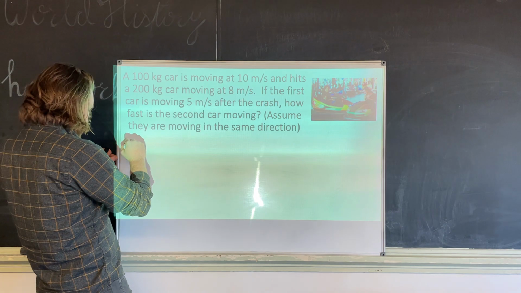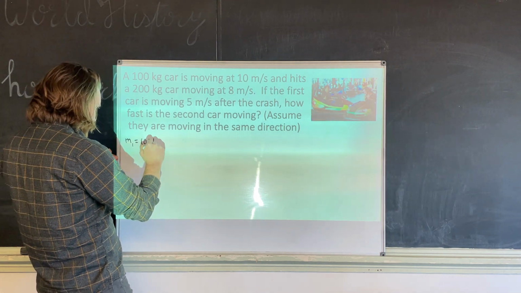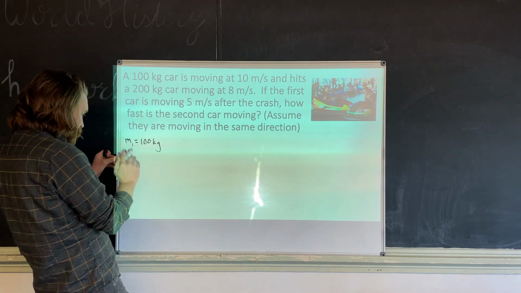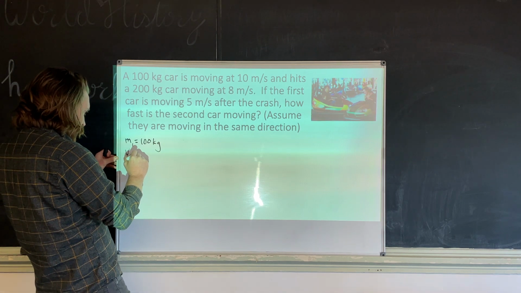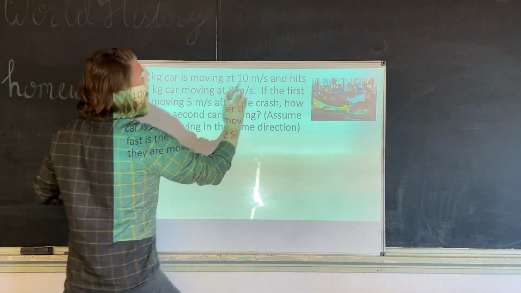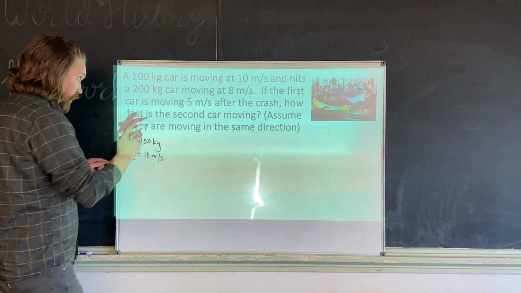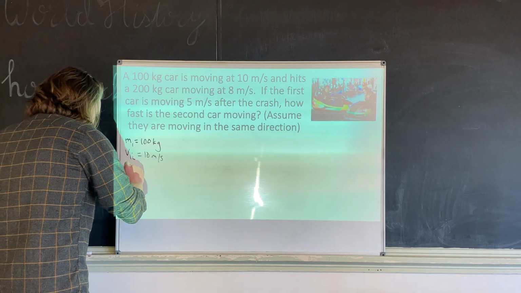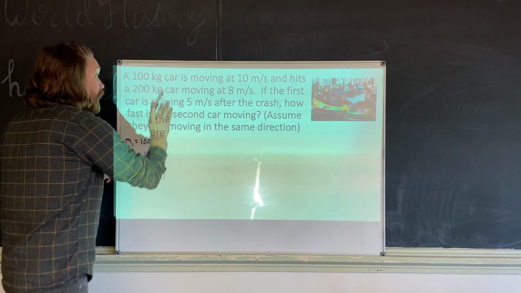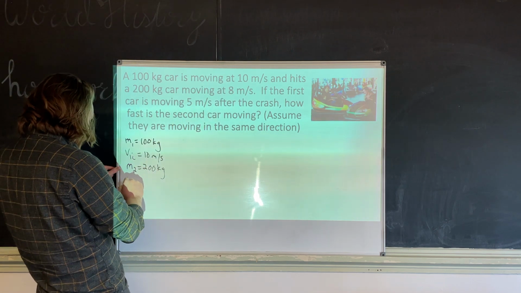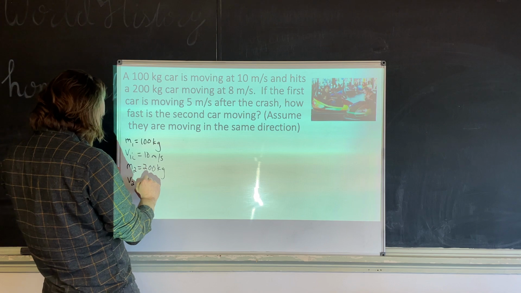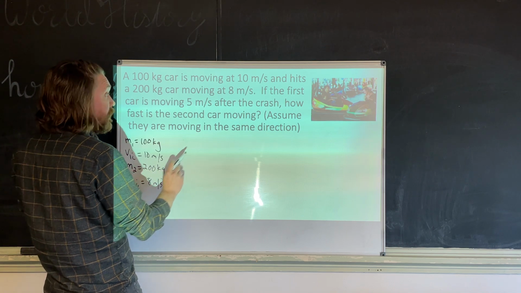So mass 1 is equal to 100 kilograms, and it's moving at 10 meters per second, so that's our first velocity initial, V1I, 10 meters per second. It strikes a second car with a mass of 200 kilograms. We're going to call that M2, 200 kg, moving at 8 meters per second. So that is our V2I. The initial velocity of our second vehicle is 8 meters per second.